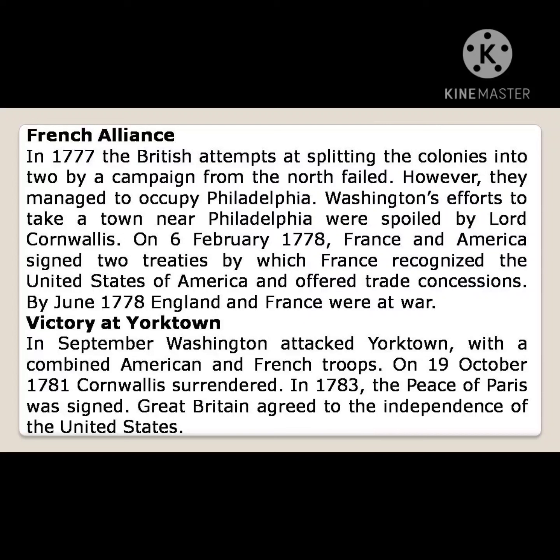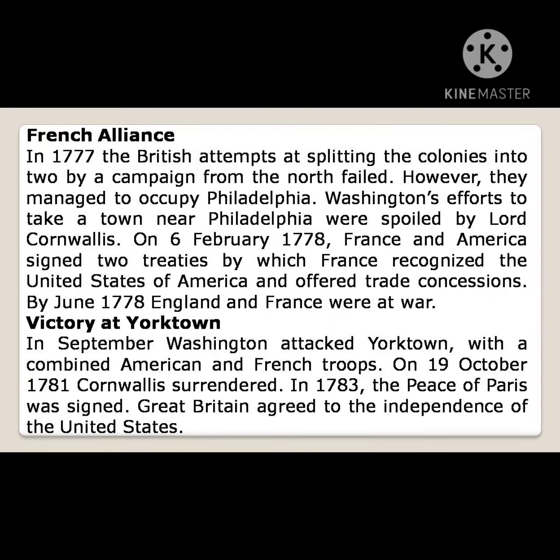France recognized the United States of America and offered trade concessions.